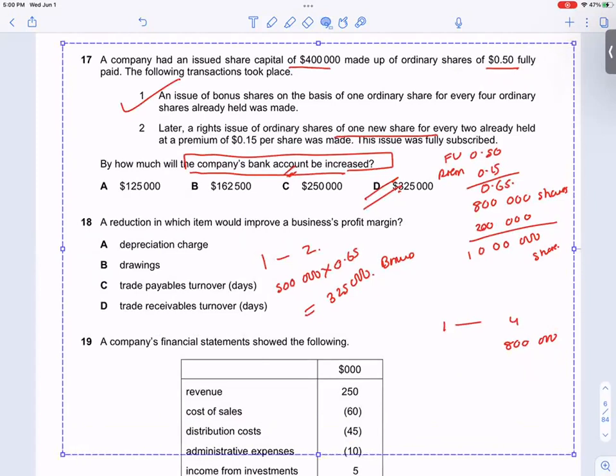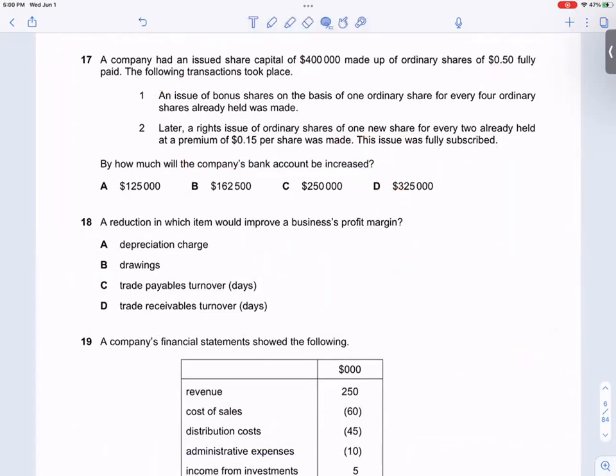Next one. A reduction in which item would improve a business's profit margin? Profit margin would increase if expenses reduce. This is not an expense, this is not an expense. Depreciation.